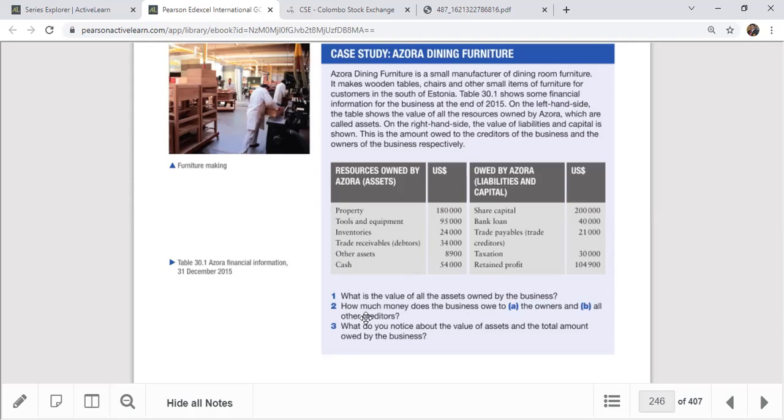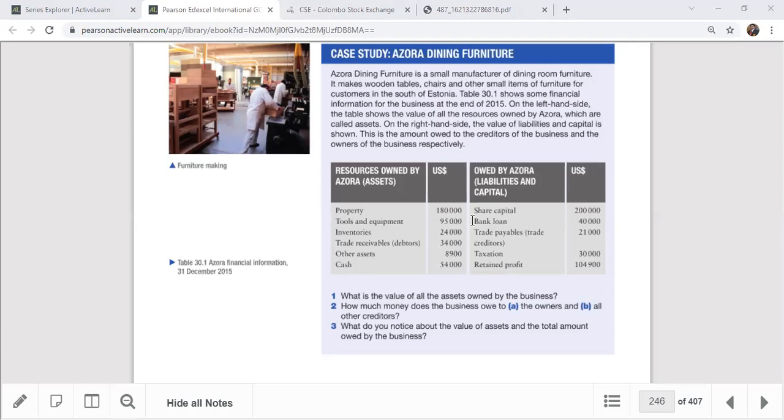Question number two, how much money does the business owe to the owners and all other creditors? For that we have to separate this and find share capital and reserves. You have to add them separately, that belongs to the owners. And the other liabilities, the external liabilities, you can see bank loan, trade payables, tax. You have to add them up separately and show them for all other creditors. And it asks, what do you notice about the values of the assets and the total amount owed by the liabilities? We'll see the sample answer for this Azora case study.